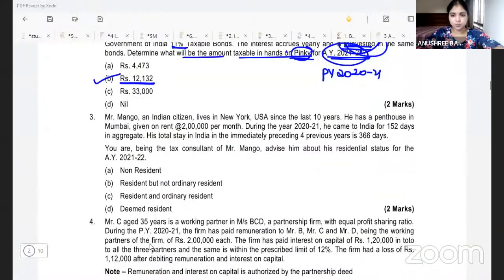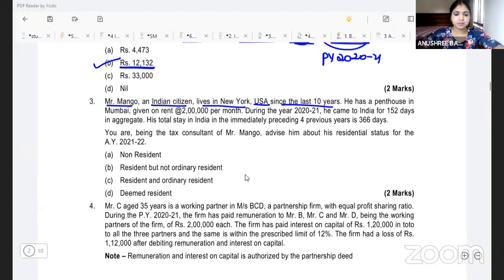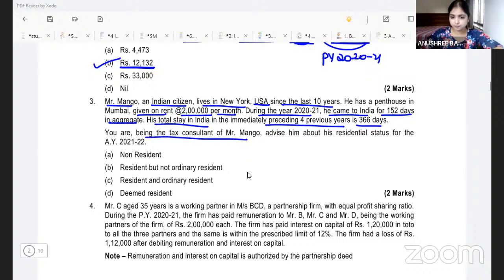At least one more question I think we will be able to work out. The third question. Mr. Mango, an Indian citizen, lives in New York, USA since the last 10 years. He has a penthouse in Mumbai given on rent at the rate of 2 lakh rupees per month. During the year 2021, he came to India for 152 days in aggregate. His total stay in India in the 4 preceding previous years is 366 days. You are, being the tax consultant of Mr. Mango, advise him about his residential status for assessment year 21-22.